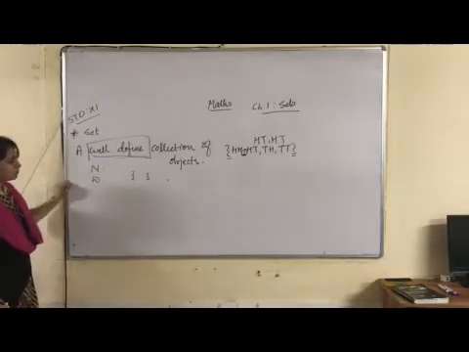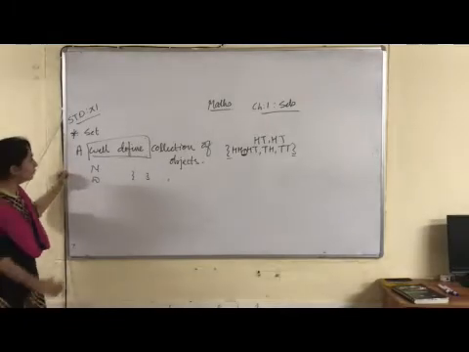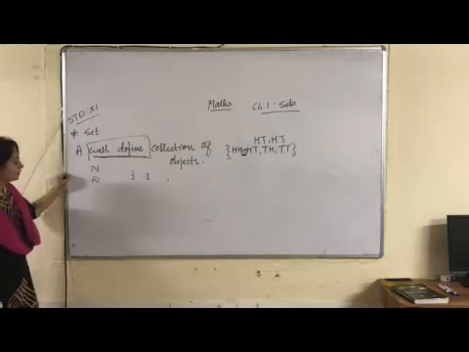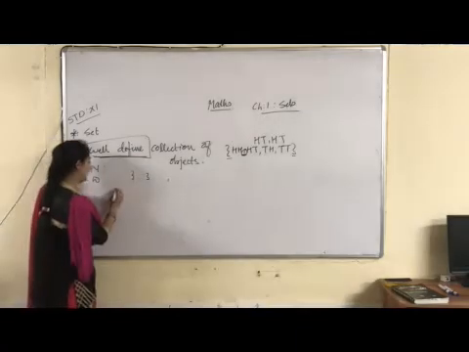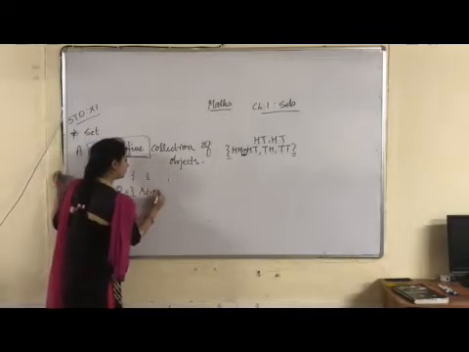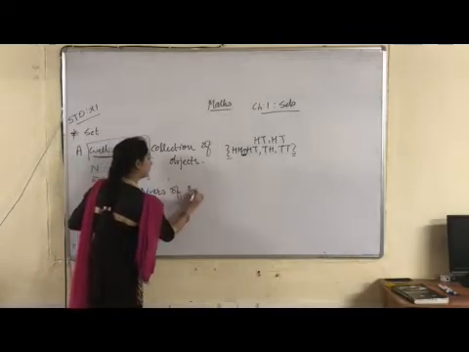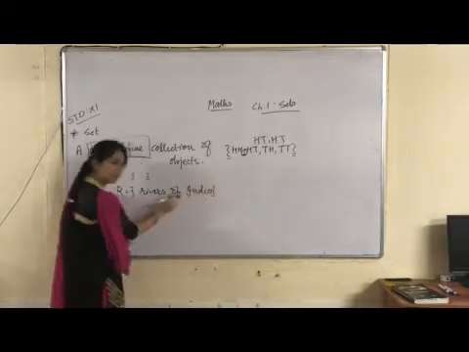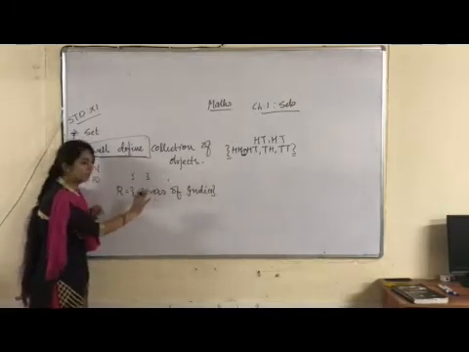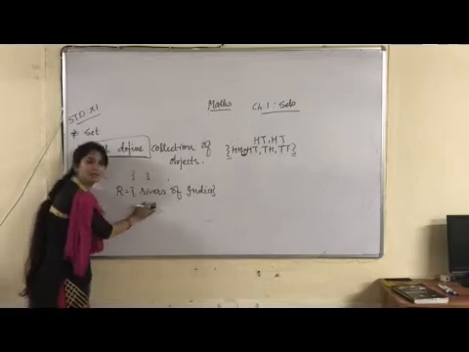Now, some more examples, because this word well-defined should be clear. Suppose I consider the set R as the rivers of India. Is it a set? Yes. The number of rivers of India is fixed. It is a set. Things are valid.